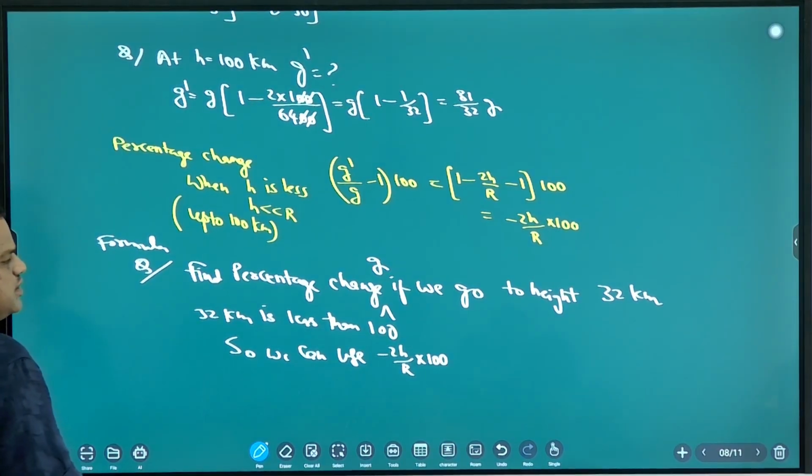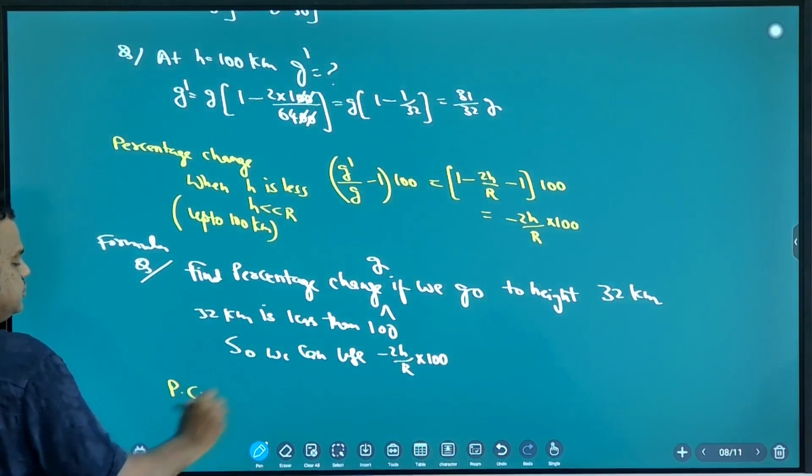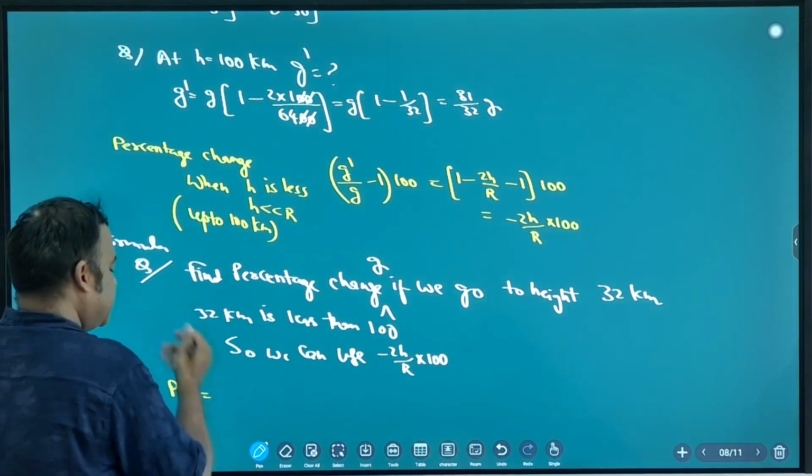So what is the answer? Percentage change is minus 2h by r into 100.